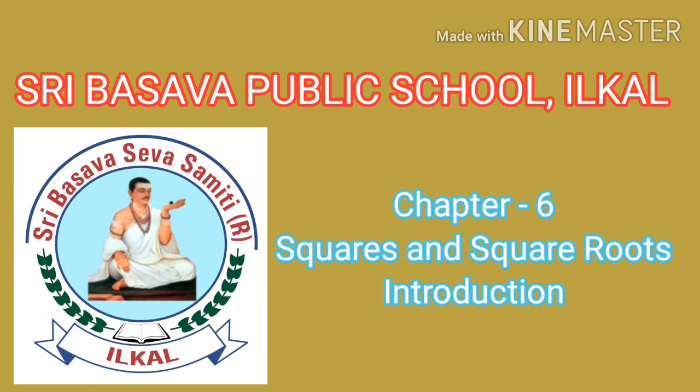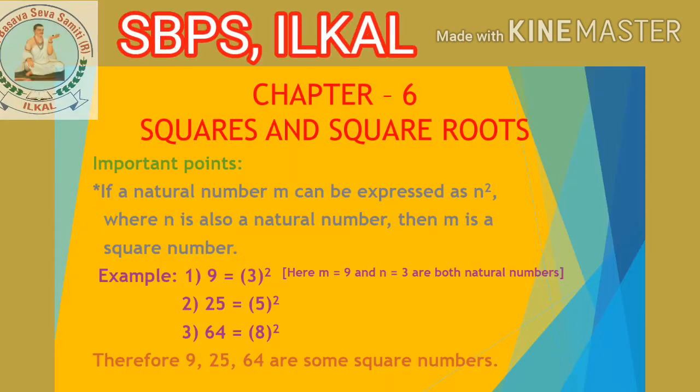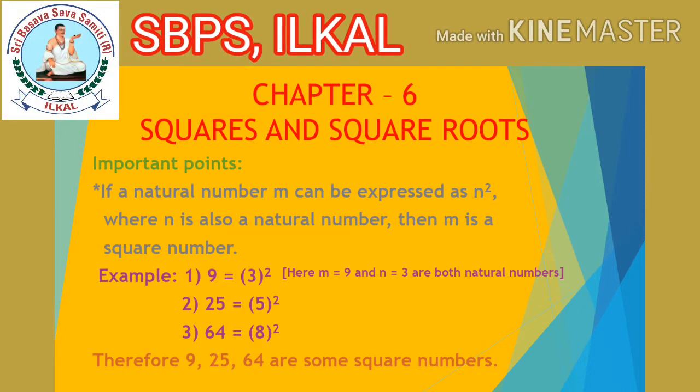Today we are going to introduce a new chapter, that is chapter 6, Squares and Square Roots. Let's begin this chapter by introducing some important points. If a natural number m can be expressed as n square, where n is also a natural number, then m is a square number. Let's consider some examples to understand this definition.